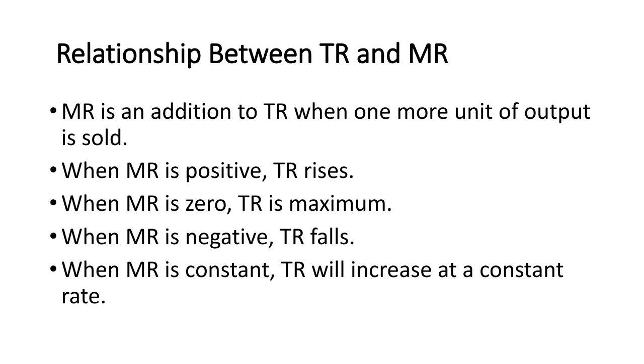Next, we will see the relationship between total revenue and marginal revenue. So, first of all, marginal revenue is an addition to total revenue when one more unit of output is sold. Secondly, when marginal revenue is positive, total revenue rises. When marginal revenue is 0, then total revenue is maximum, and when marginal revenue is negative, then total revenue falls. When marginal revenue is constant, then TR will increase at a constant rate.